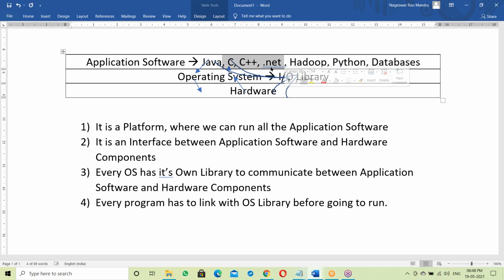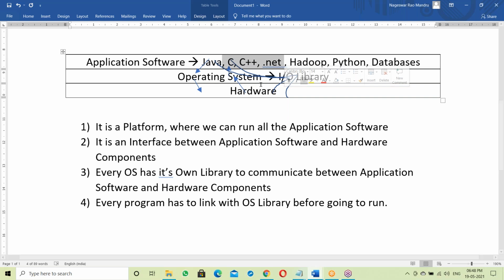JVM internals also I'll explain. I have a lot of experience and knowledge. Behind the JVM, C and C++ programs are running. How it's running, I'll explain very clearly. Those points we will also discuss very clearly.